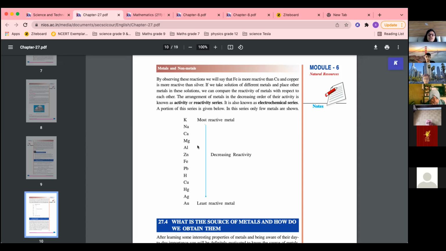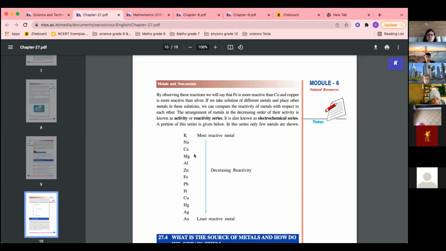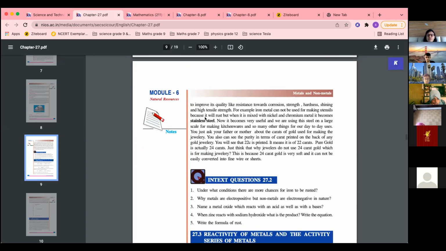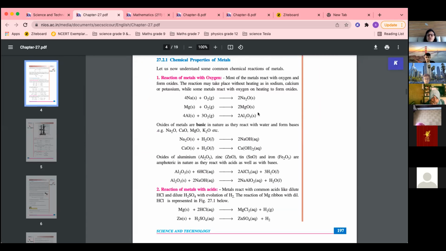So most reactive metals, till magnesium, when they react with oxygen, they form oxides which are basic in nature. Why? Because when they combine with water, they form hydroxides, bases. Aluminium oxide, I told you, is amphoteric in nature, meaning sometimes it behaves like an acid and sometimes like a base. The oxides of these reactive metals are basic in nature.